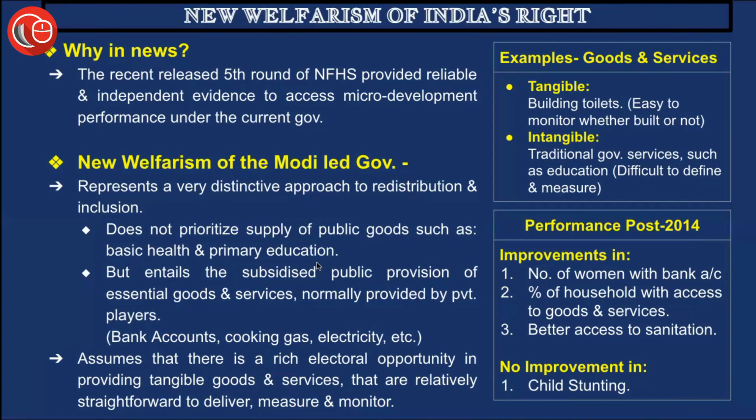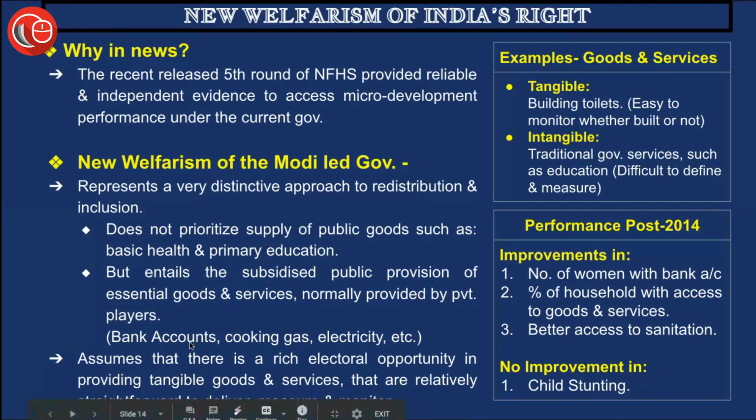But on the contrary side, and unlikely, this government has not really prioritized the supply of public goods such as these. Rather, it has entailed the subsidized public provision of essential goods and services, which are normally provided by the private players. So it has basically tried to provide those goods and services to the people which are, in the general scenario, provided by the private sector.